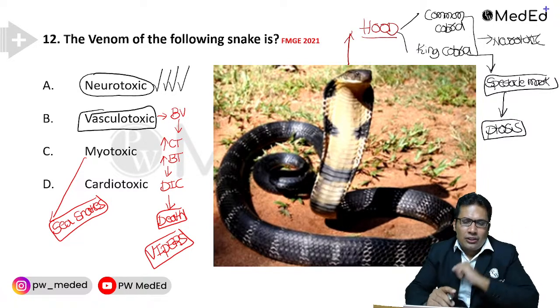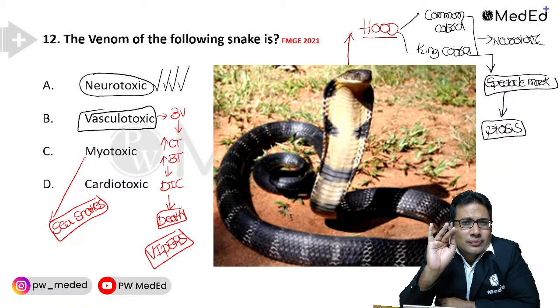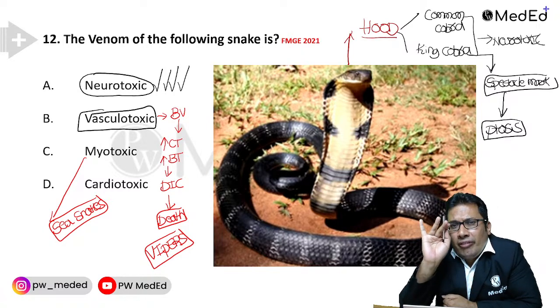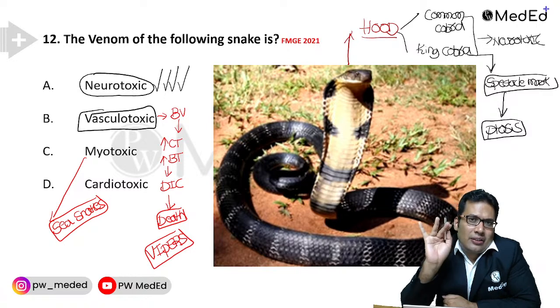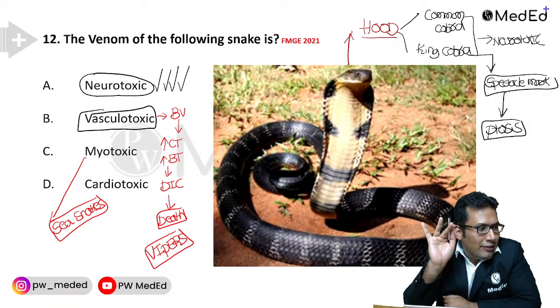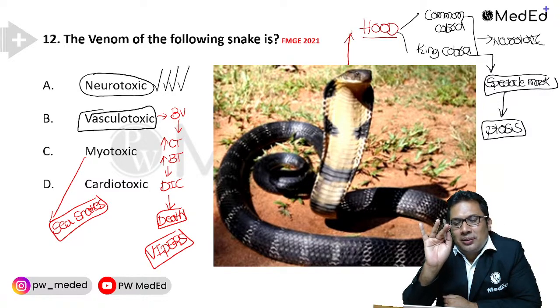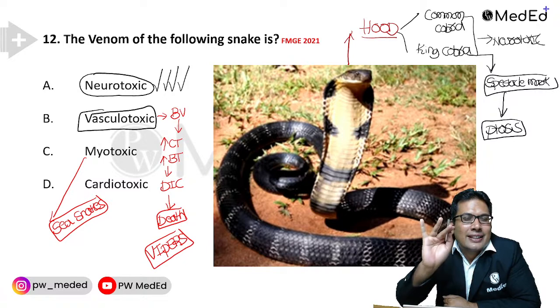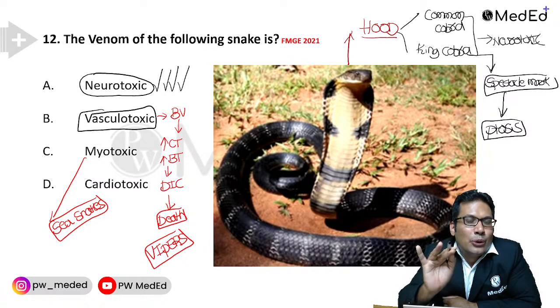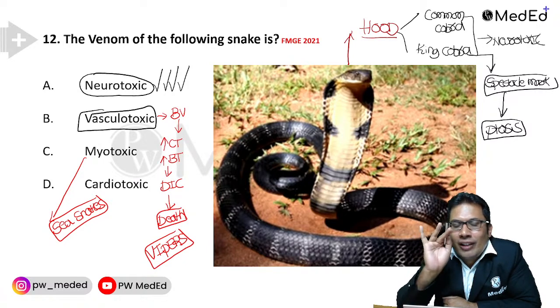So next, now let me ask my dear students, what is one very important clinical test in case of viper bite? Can you guess? What is the very important bedside test that is very useful in diagnosis of viper bite?